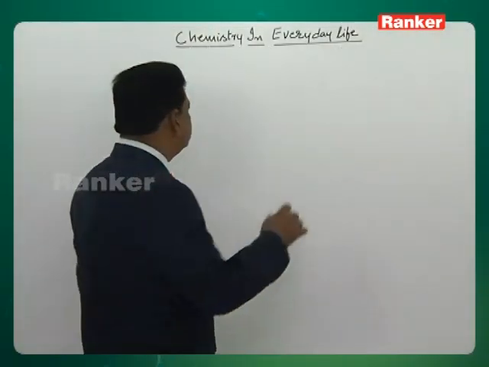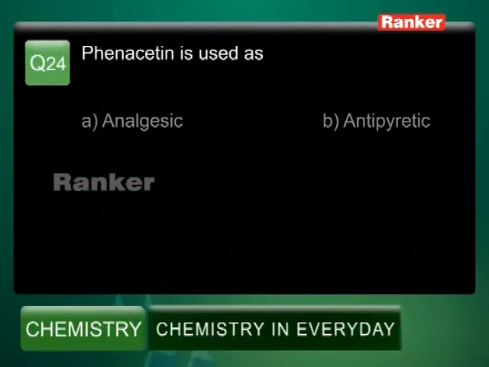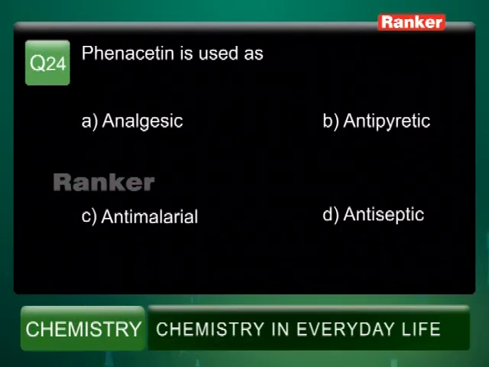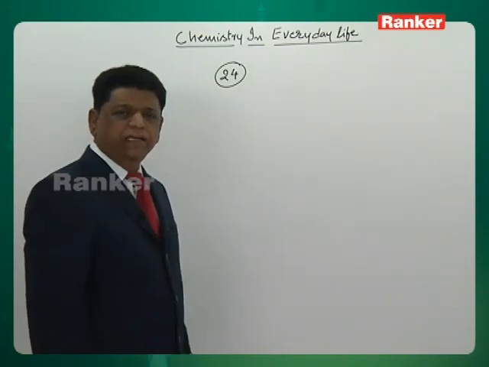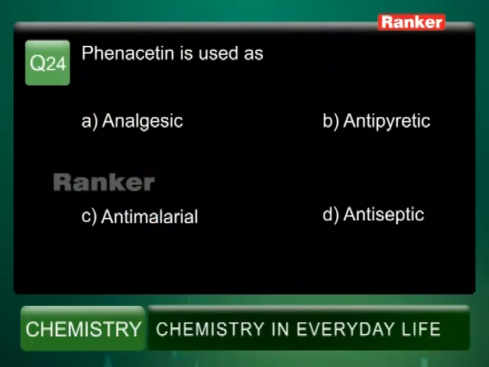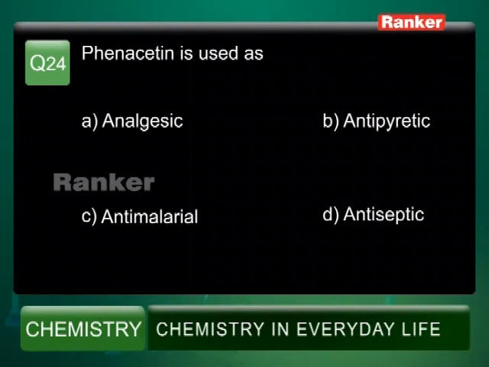So let's go to question number 24. Phenacetin is used as an antipyretic. It is used to decrease the temperature. So options are given: A, analgesic, wrong; antipyretic, right; C, antimalarial, wrong; the antiseptic is also wrong. So option B is the right answer.